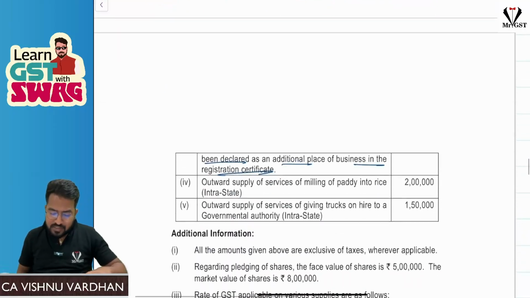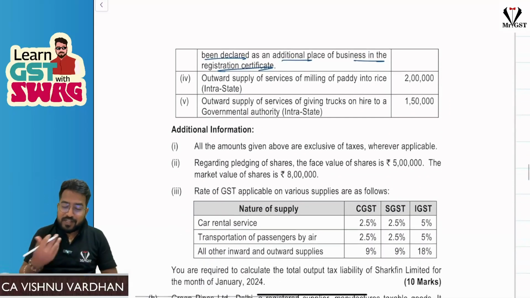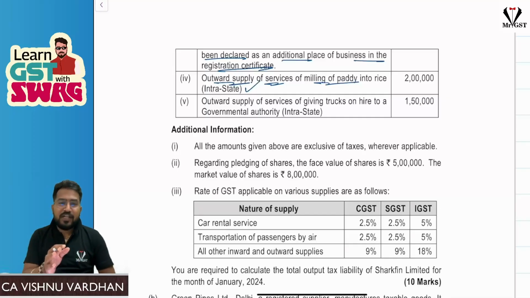Okay. I've seen this question somewhere some time back. I don't know where I saw this or when I solved this. Outward supply of services of milling of paddy into rice, intrastate. Milling of paddy into rice is not an exempt supply. It is very much taxable. So here, because it is intrastate, we will get CGST plus SGST.